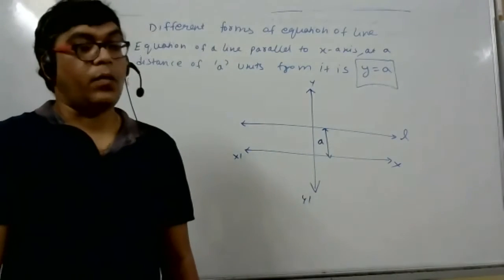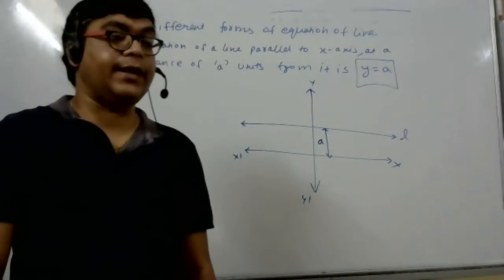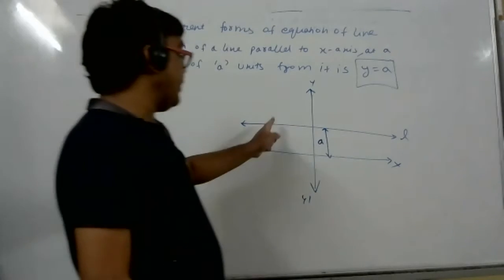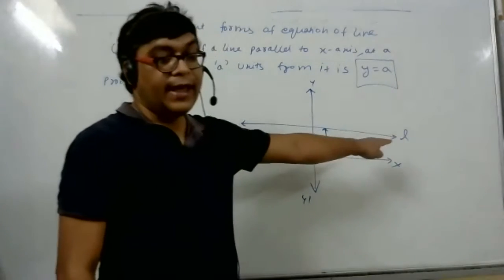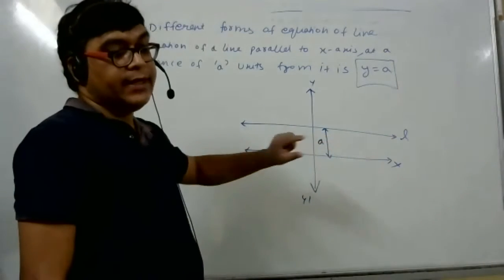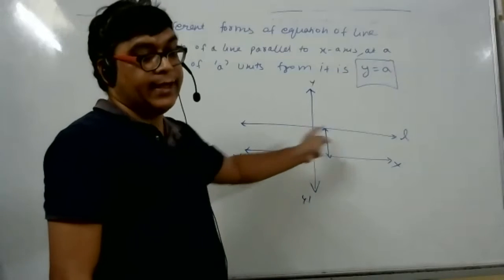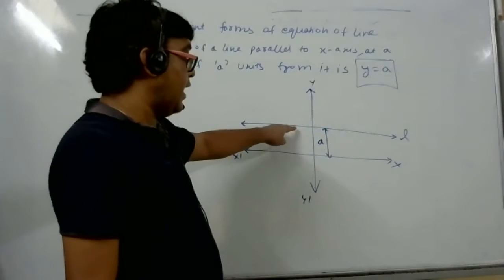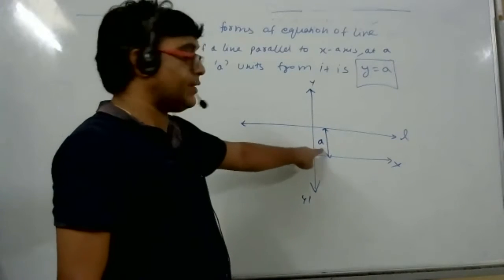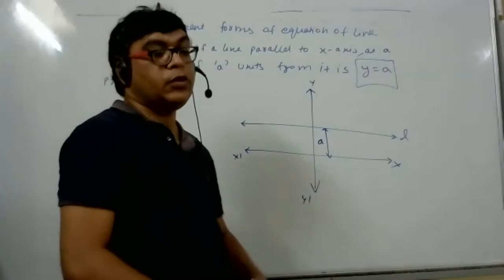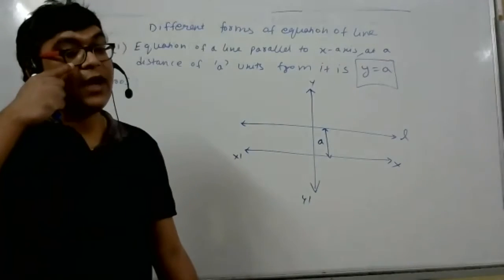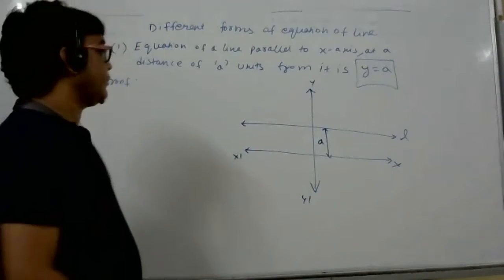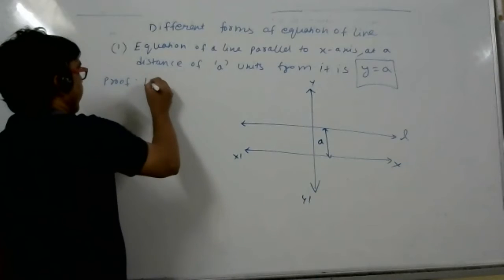What is the geometrical condition of the points which lie on line L? They are at how much distance from the x-axis? A unit. In locus, what do we do first? Take a point P. Very good.